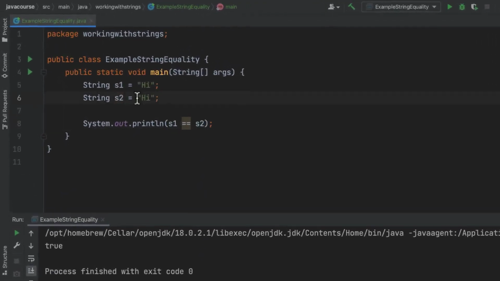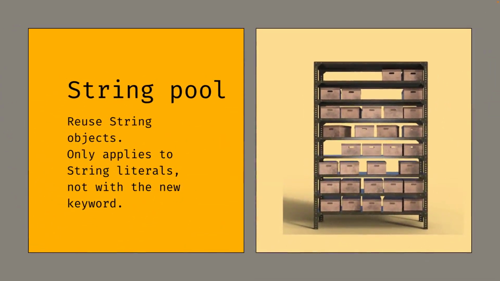If I would have created this one with a new keyword, it would actually have created a new object, and then the double equal sign would go ahead and produce the result false, because they would not be the same reference, as you can see in the console now. The string pool can be helpful because it allows the JVM to reuse string objects, which can save memory and improve the performance of your program. However, it's important to remember that the string pool only applies to string literals and not to strings created using the new keyword, as I just showed you.